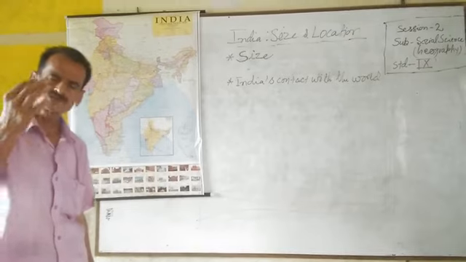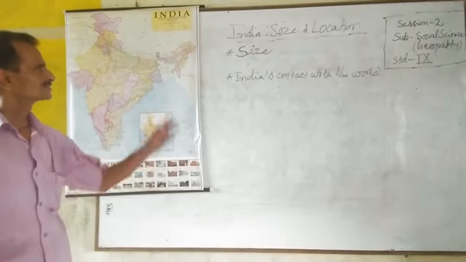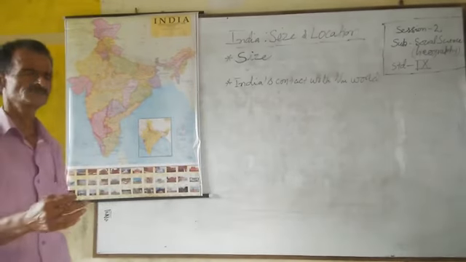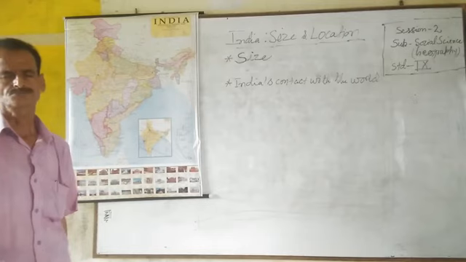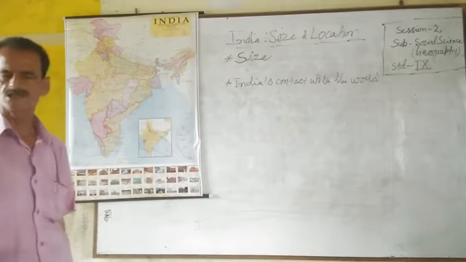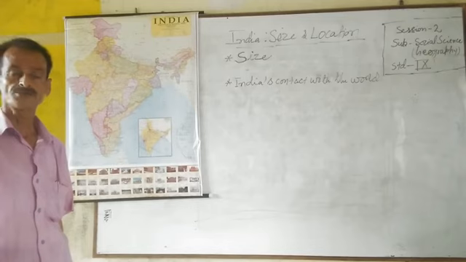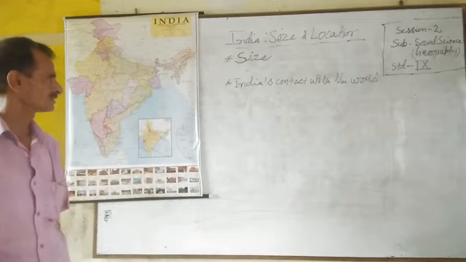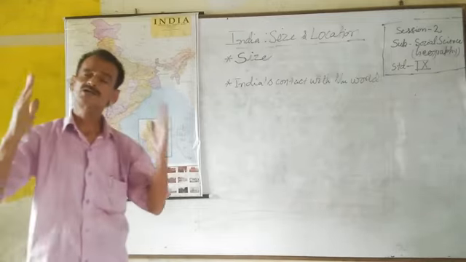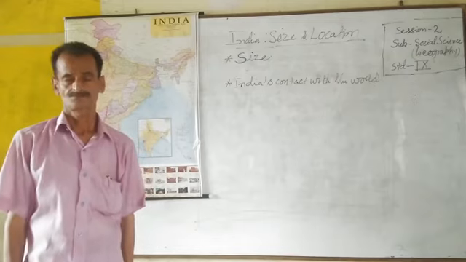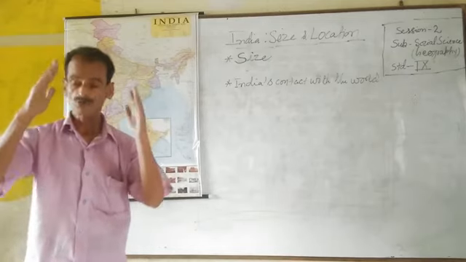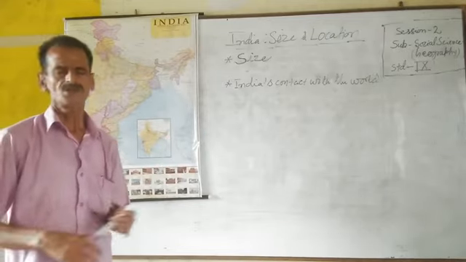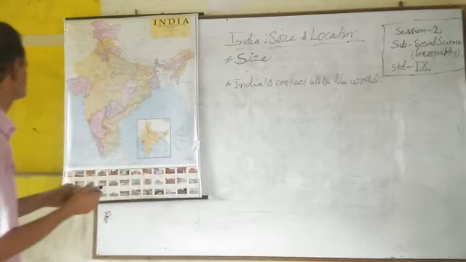Now, yesterday you started the size of India also. Comparing the size of other countries in the world, India is the 7th largest country in the world, just after 6 countries. Now you should understand the land boundary of India. India is a very large country. Its land boundary is also very large.